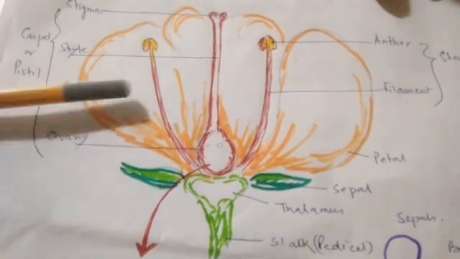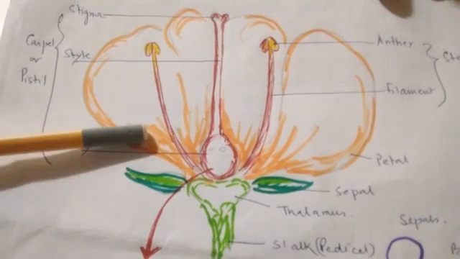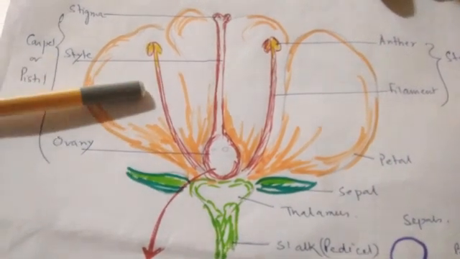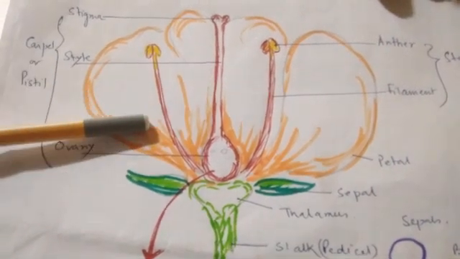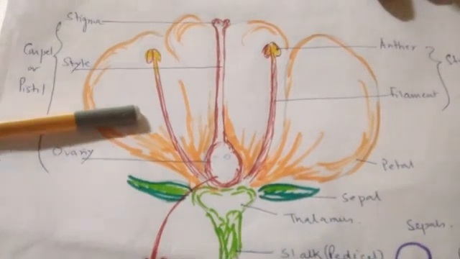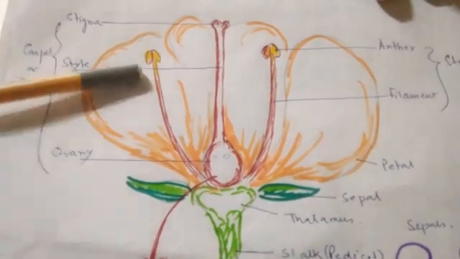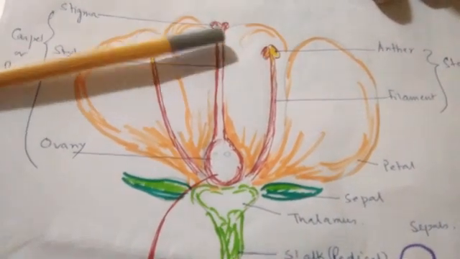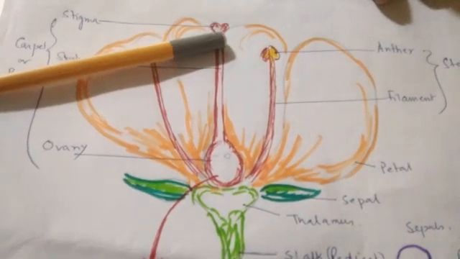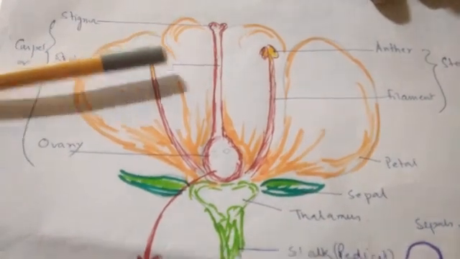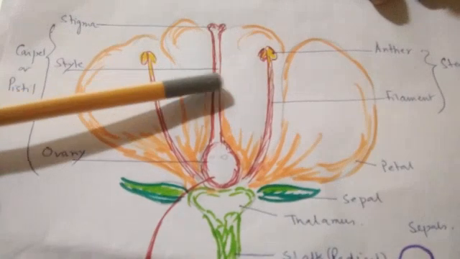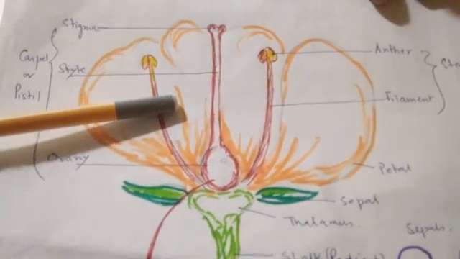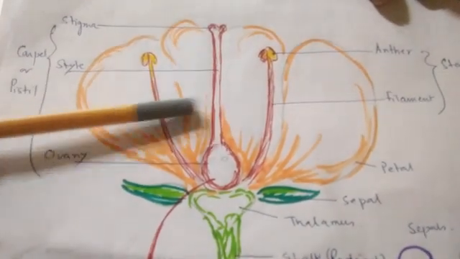The petals are brightly colored. Clear? They often have various shapes, and these attract the insects and other agents which help in transfer of pollen, that is the pollination. Clear? And petals also protect the internal organs of the flower. Clear? The internal major organs of the flower.